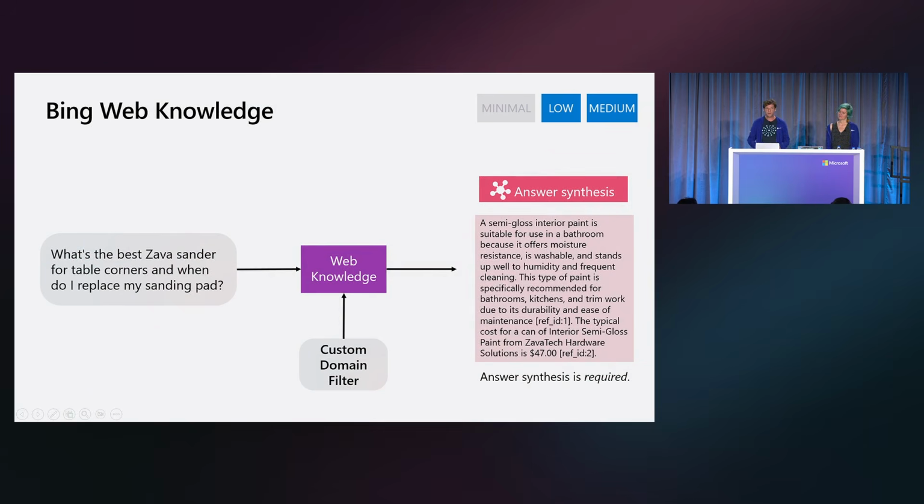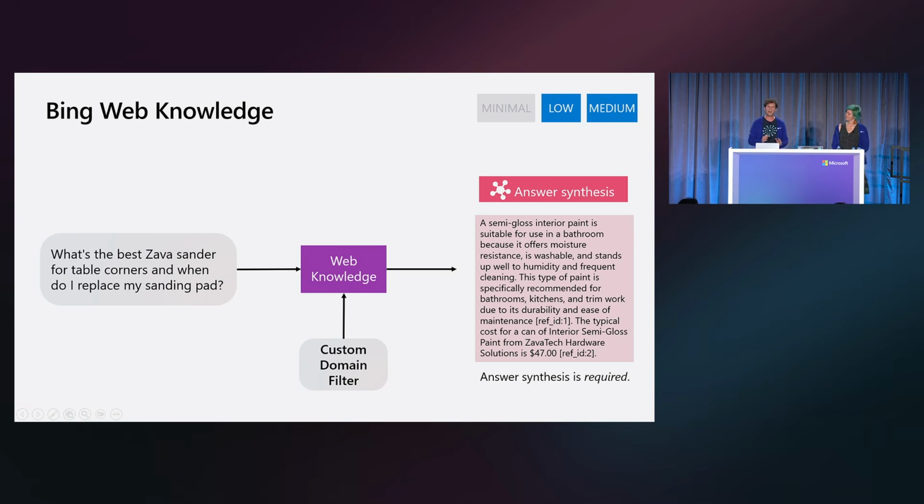So let's talk now about the web knowledge feature. Many times your knowledge sources are going to cover a lot of internal information your organization would know. For example, it's like, hey, I've got manuals, I've got training information. But a lot of times your agent can benefit from public, up-to-date information that's available on the web. So by adding the Bing web knowledge source, you can actually fill in this gap. You are able to search the entire web or specify a custom list of domains.